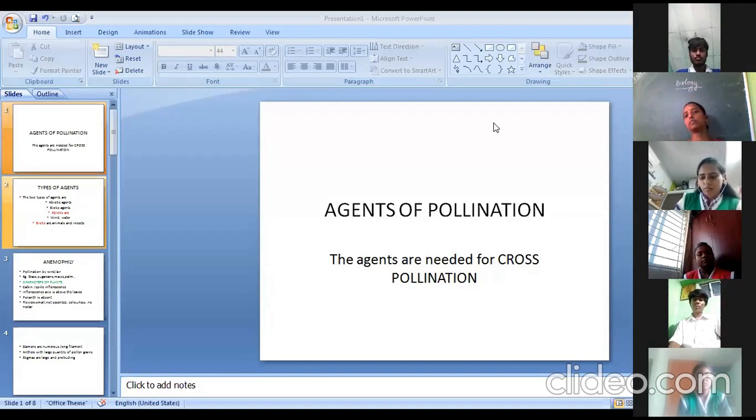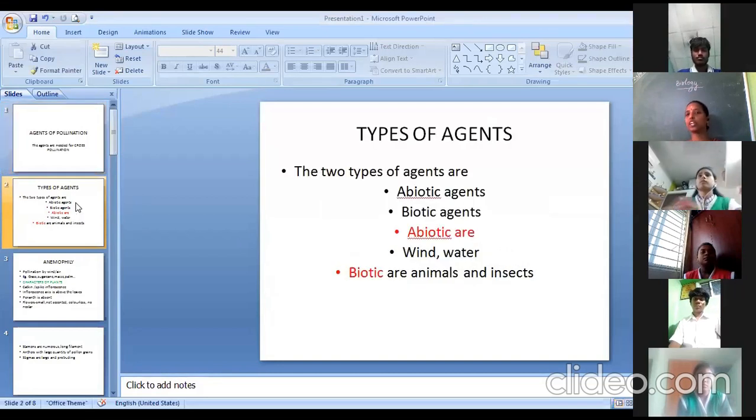Of that category, the first thing we are going to see is the agents. The agents are needed only for which type of pollination? Only for cross-pollination, not for self-pollination. Self-pollination generally does not require any agents. It will take place by itself. With cross-pollination, we have two different kinds of agents. One is called abiotic agent and the other is called biotic agent. Abiotic means non-living agent, which includes air and water. Biotic agents are the living agents, which are animals and insects.